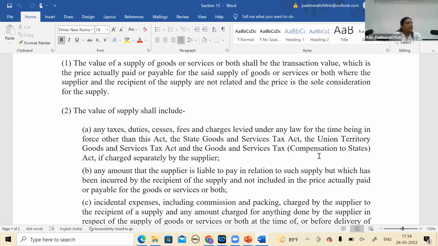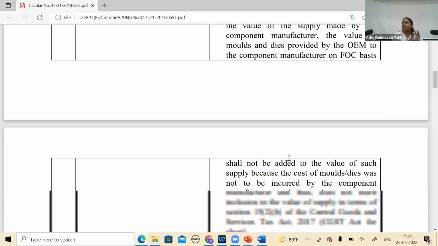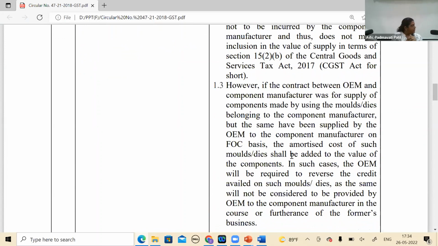It's very understandable. And the point is, as he was also mentioning, in the first two they say there is no consideration, there is no supply, and no need to reverse ITC obviously. And then they have brought in that if there is a contractual obligation, it is to be included, and a reversal of ITC is required. So I have a query on that front. Why do we need to reverse the ITC?